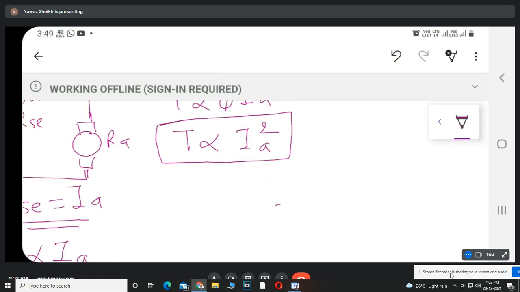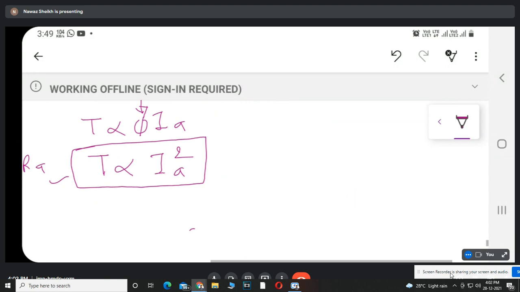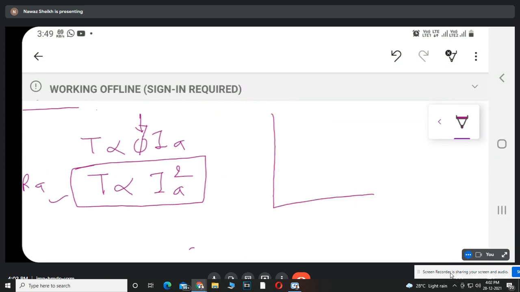Now by using this equation, the torque armature current characteristics will be, this is armature current Ia and this is torque T. So when the armature current is zero, torque is also zero, so it starts from the origin. As we are increasing the value of armature current, torque increases in the square of armature current like this. So it is a characteristic like a parabola.